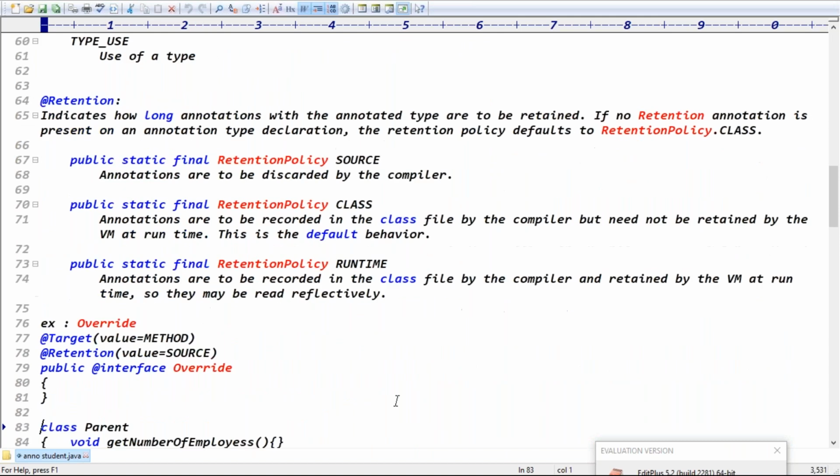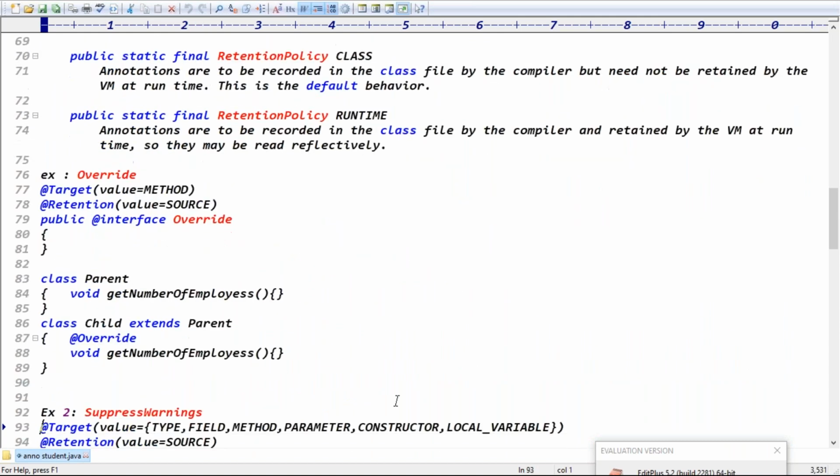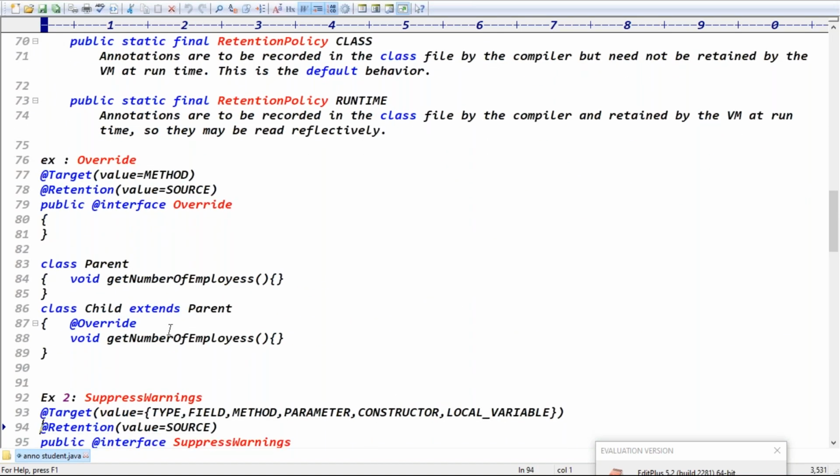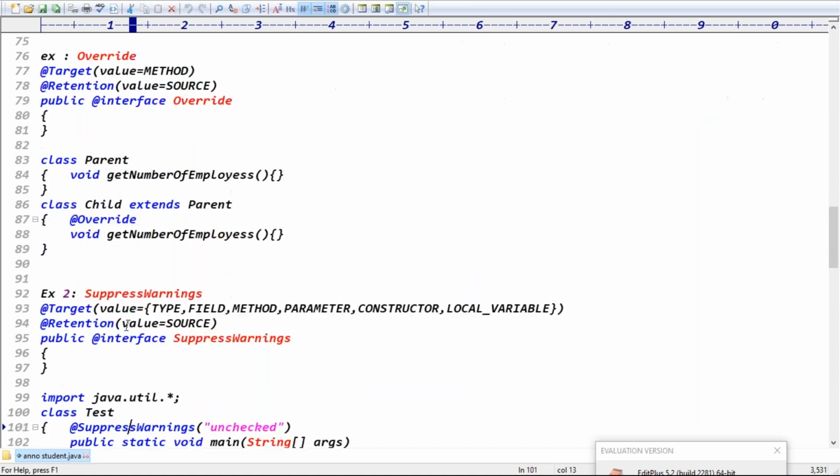The first one we already discussed is the @Override annotation. It represents that the method is an overriding method. If you remove this annotation and make a mistake, the method is treated as a new method. If you keep the annotation and make a mistake, it gives you information about it.